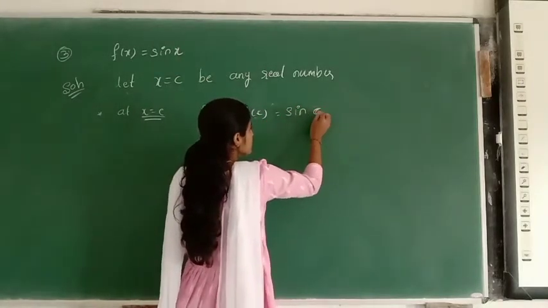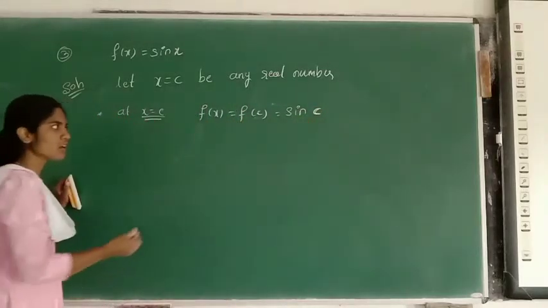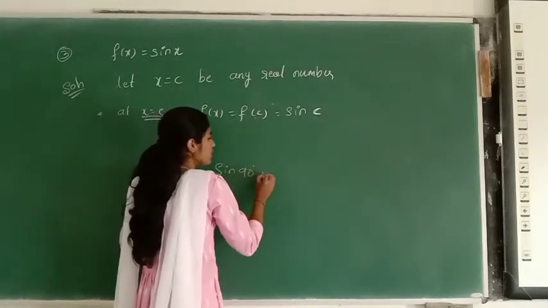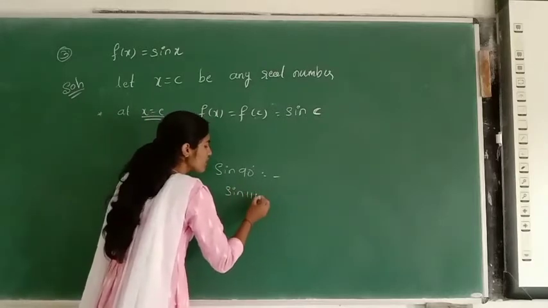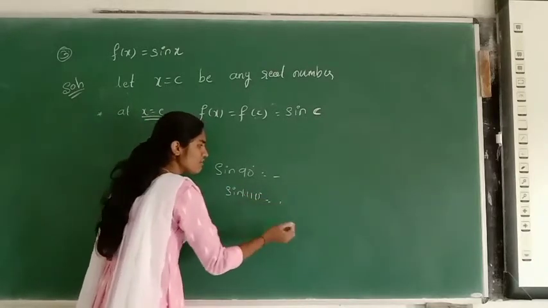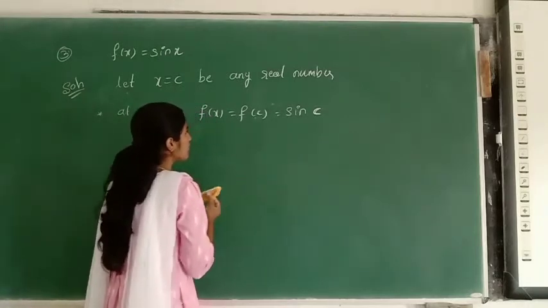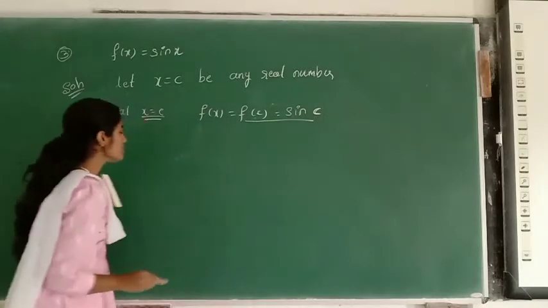So sin c is the function value. c can take any real number, say sin 90 degrees, which gives some answer, or sin 111, which gives another answer. The value of the function f of c is equal to sin c.